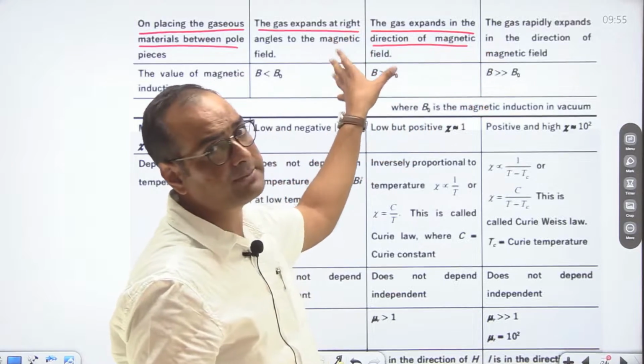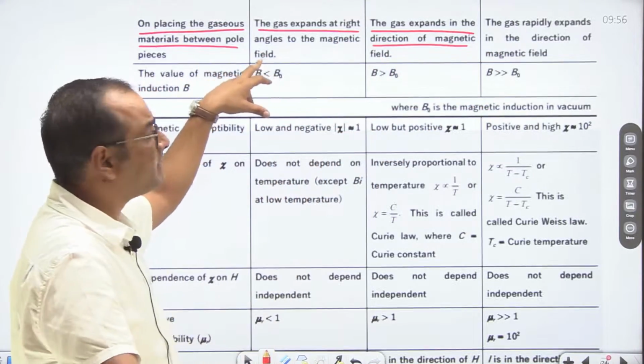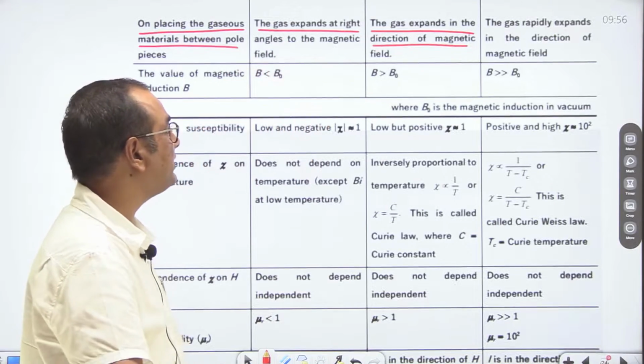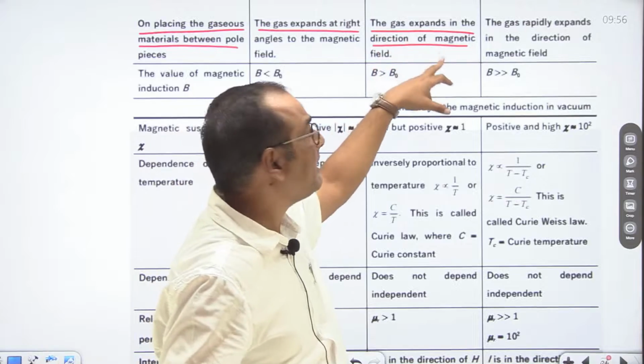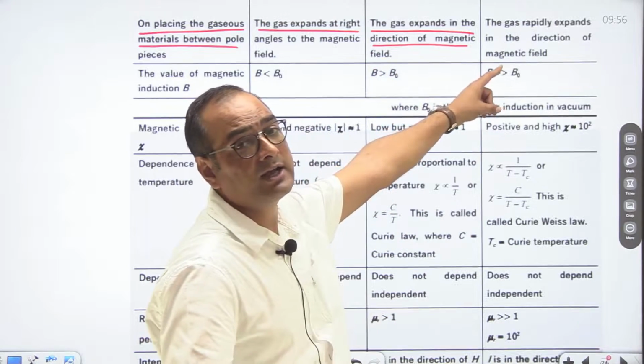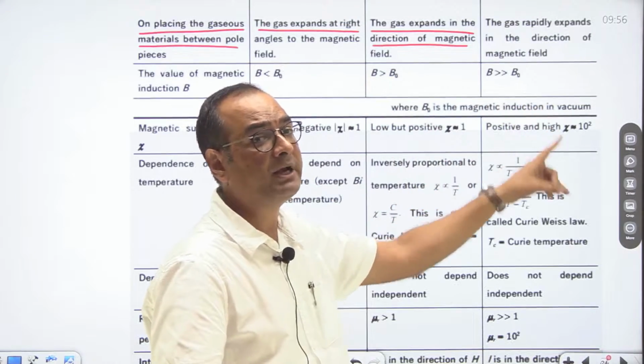So again, the same concept of attraction or repulsion. In case of diamagnetic, the gas expands at right angles to the magnetic field. In case of paramagnetic, the gas expands in the direction of the magnetic field, and in case of ferromagnetic, the gas expands in the direction of the magnetic field rapidly.